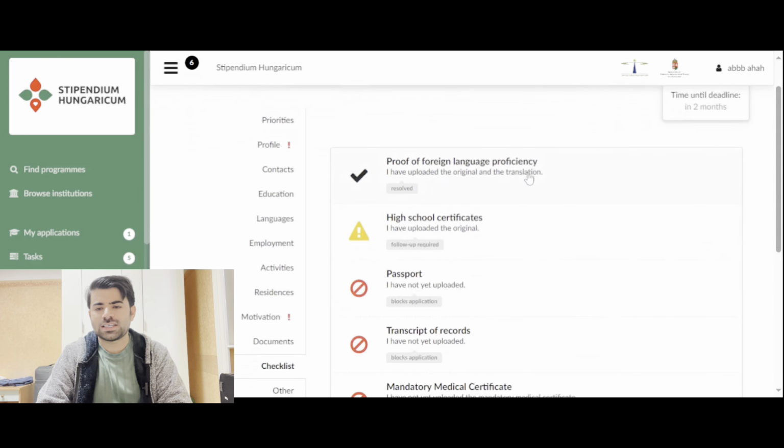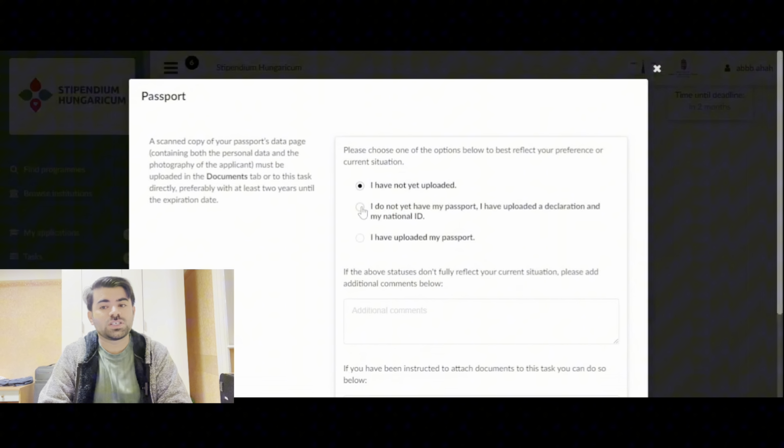Regarding the passport, as I said, if you have an ID card, you can also apply with an ID card. I don't have my passport, so I have uploaded a declaration and my national ID. You have to put your declaration that I will be uploading my passport before the deadline given to me. In that case, you can upload your ID card, and once you get the passport, you can upload it here as well. Or if you have a passport, you just need to select I have uploaded my passport and select the document.